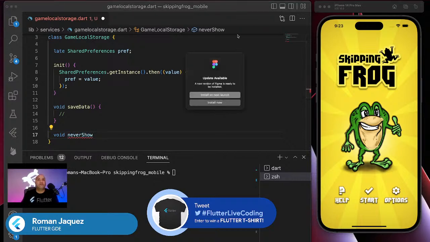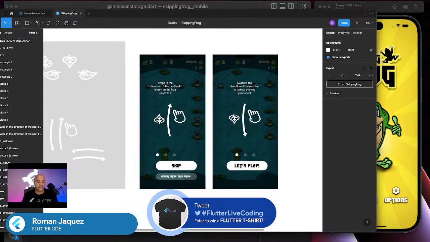Remember the button? Hold on. I don't want to update my Figma. So let me just install on next launch. Perfect. So I just want to show you my Figma design.